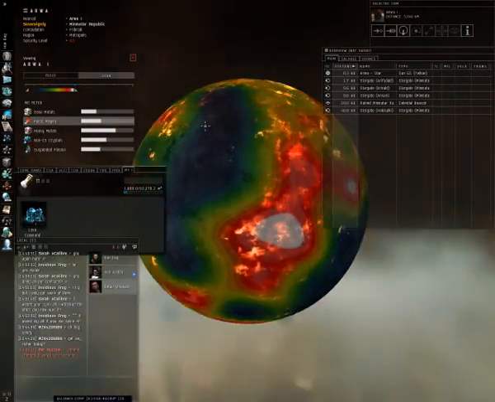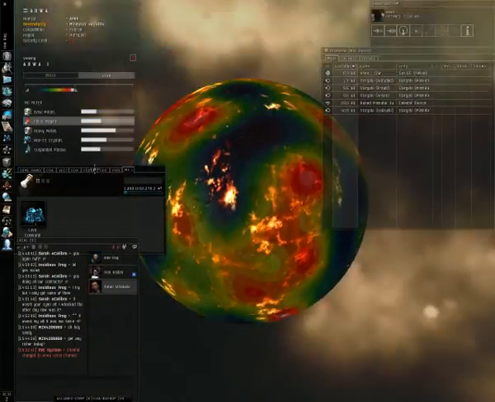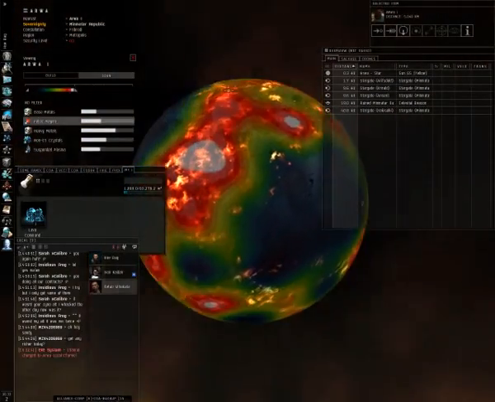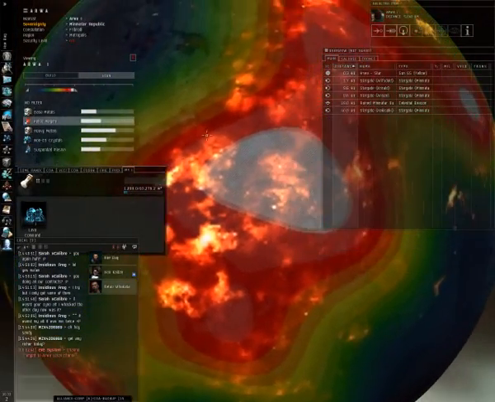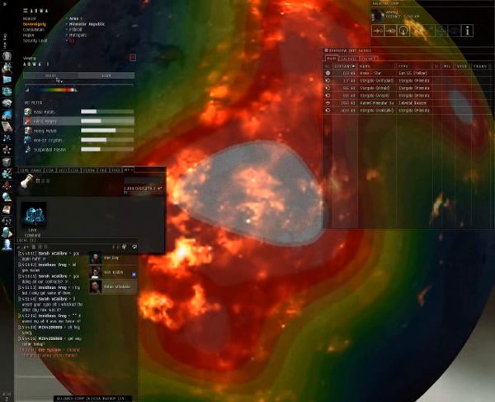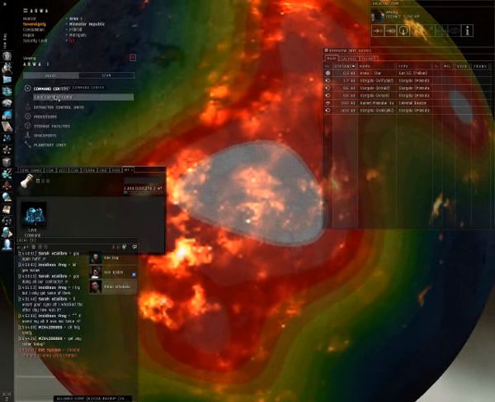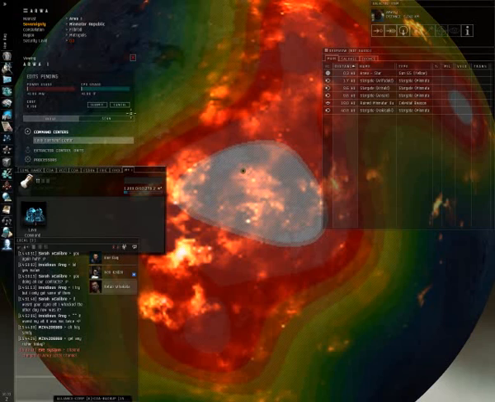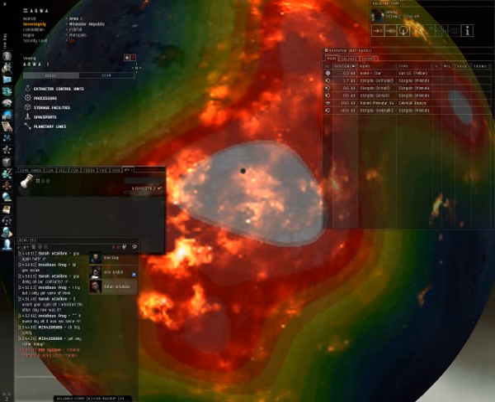And as you see, I'm scrolling out through the planet and I'm moving the bar back and forth to show the hotspots, as you saw just a moment ago. I've chosen a hotspot here, and I'm going to be placing down our command center by clicking the build part of the PI interface on the left side and clicking construct command center. So simply place it down and hit submit. And that's the first part of placing your command center.